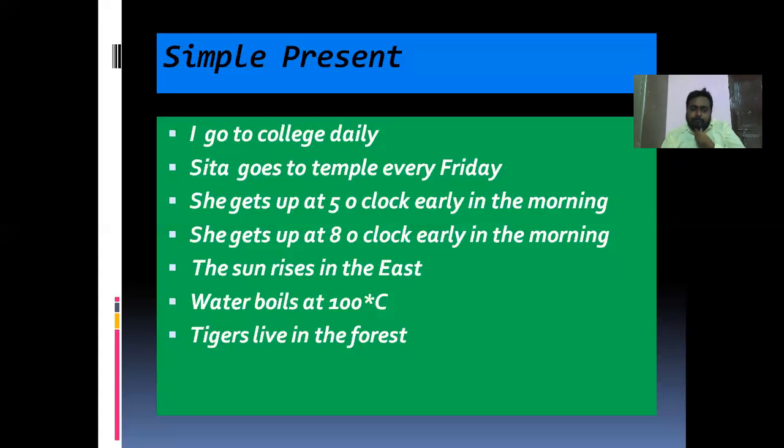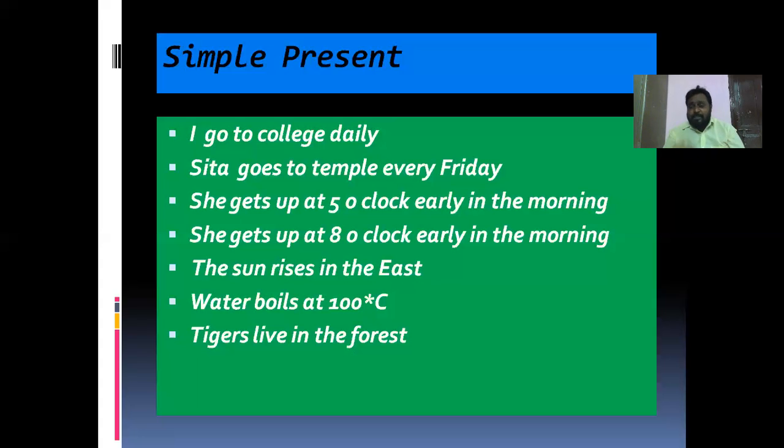And then let us see, tigers live in the forest. Next example, tigers live in the forest. If you see this example, this is not a universal truth, because if it were a universal truth, the tigers should live only in the forest. If they come out of the forest, they would have to die. Will the tigers die if they come out of the forest? No, they will not die. We will find tigers even in zoos, in houses also.